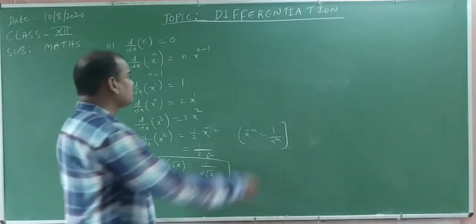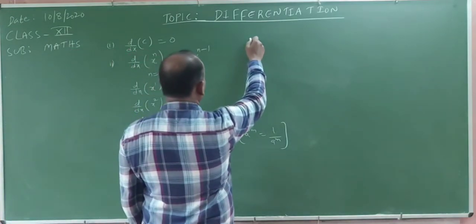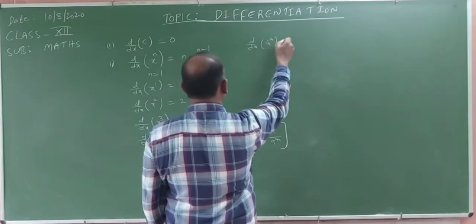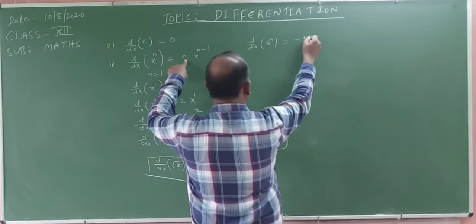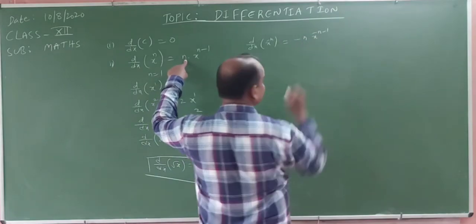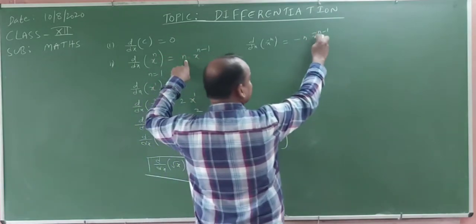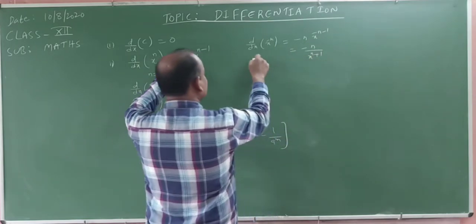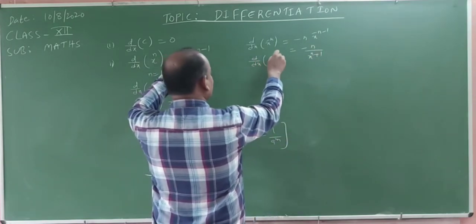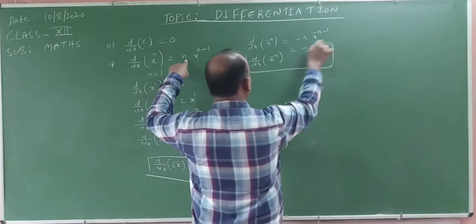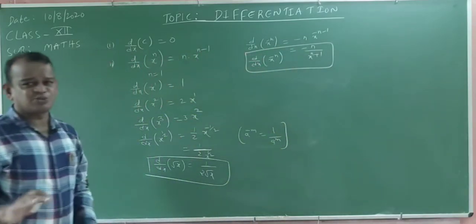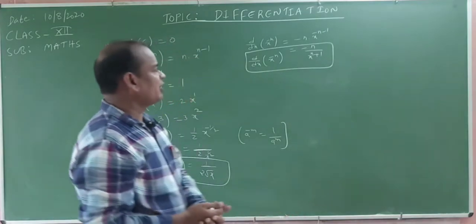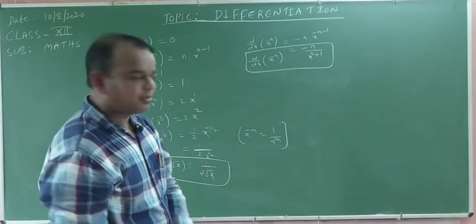Okay, my dear students. Now for suppose, put n equal to minus n, derivative of x power minus n. What happened? This is minus n into x power minus n minus 1. You take in common: minus n by x power n plus 1. This is d by dx of x power minus n. Whether it is x power minus 1, x power minus 2, x power minus 3, whatever may be, derivative of x power minus n is equal to minus n by x power n plus 1.